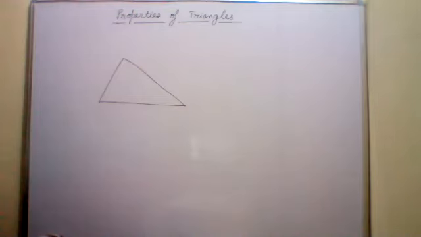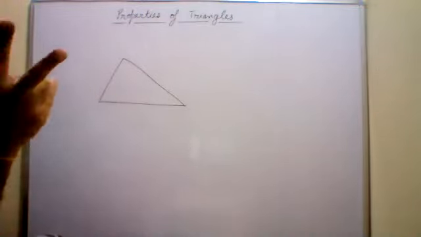Sir, in isosceles triangle, only side, side angles are equal. In isosceles triangle, what? Only sides are equal. No, beta, no side is equal. All the sides are of different length in scalene triangle. This is scalene.